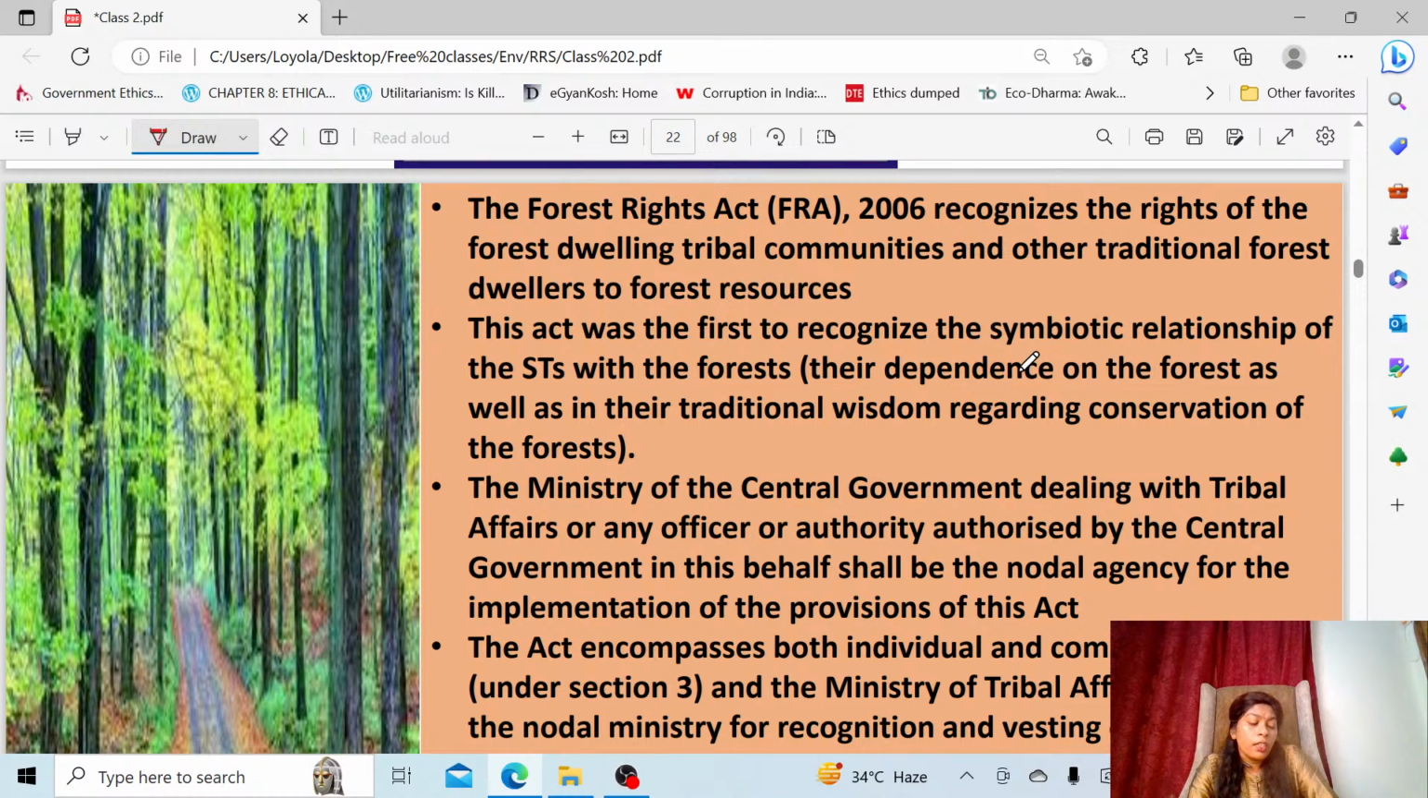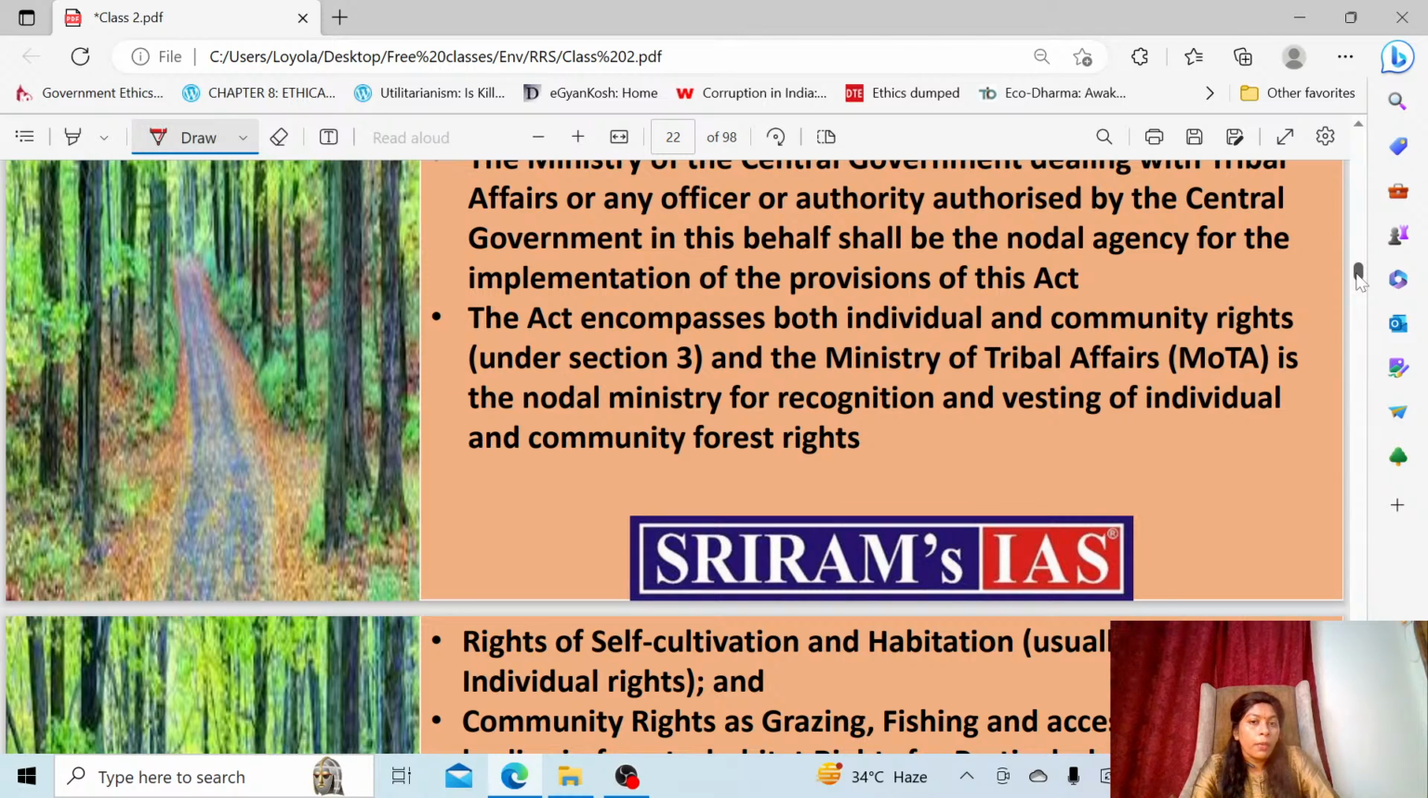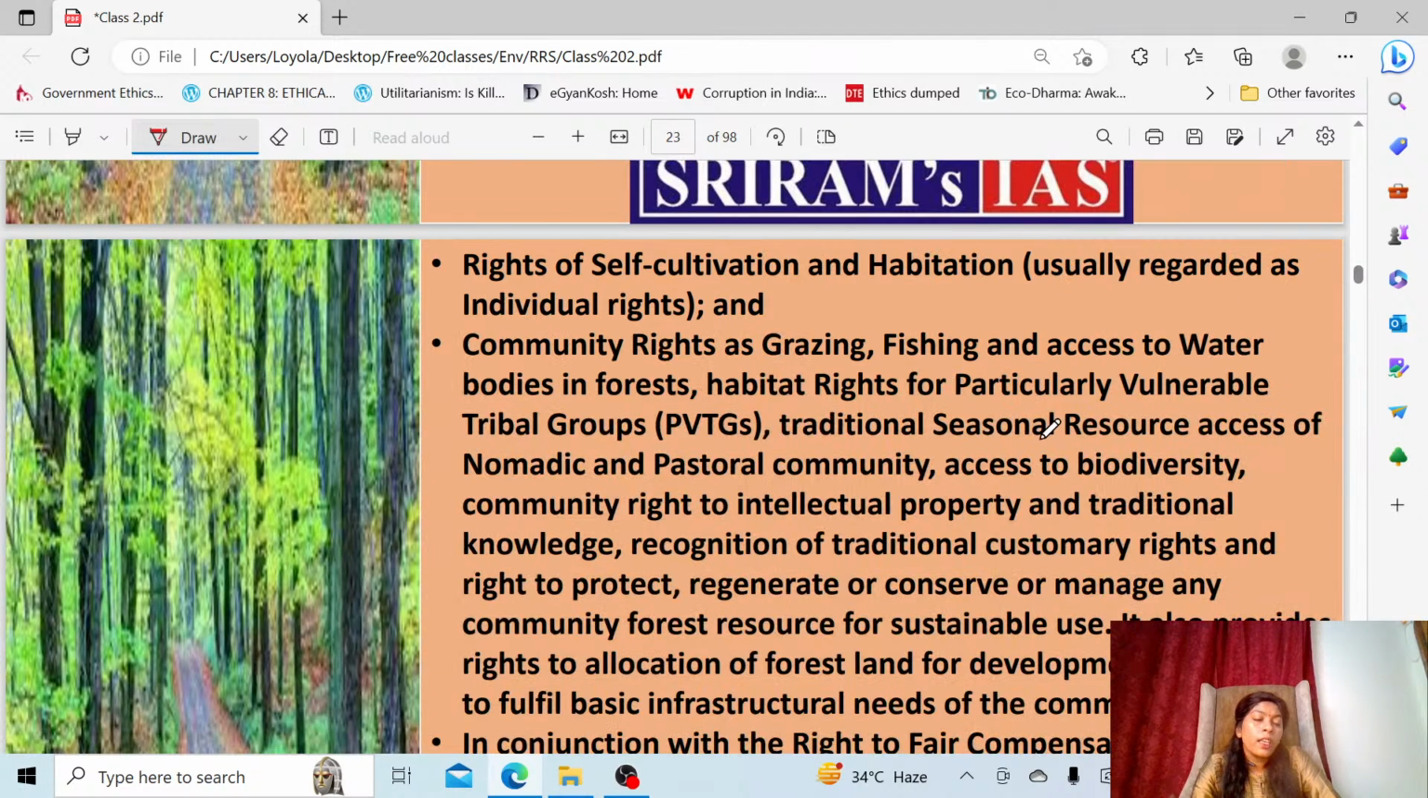So what happens? The Ministry of Tribal Affairs was responsible for settling rights, especially the community forest rights and the individual rights. Both kinds of rights will be settled by the Ministry of Tribal Affairs only. So as you can see, the individual rights, what all are called individual rights?